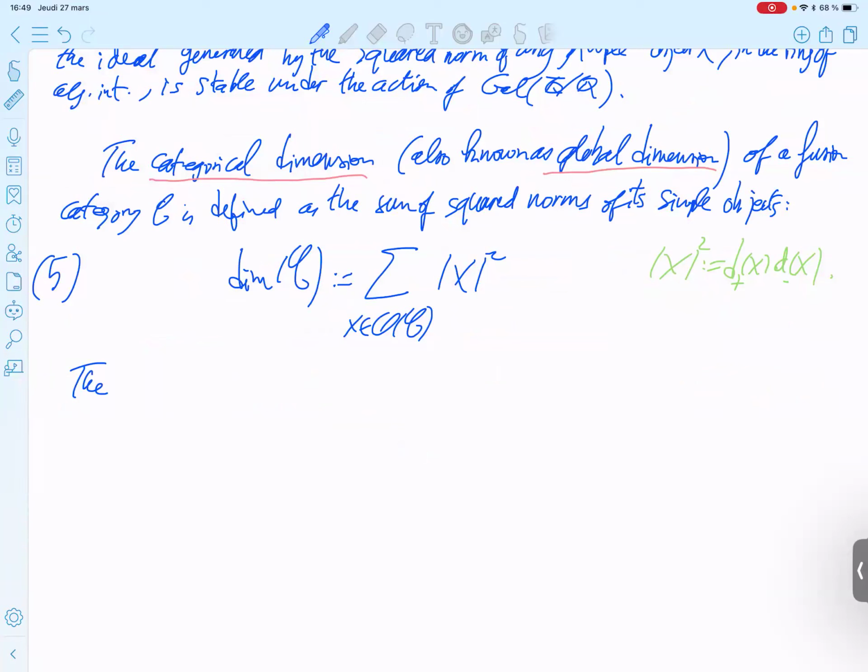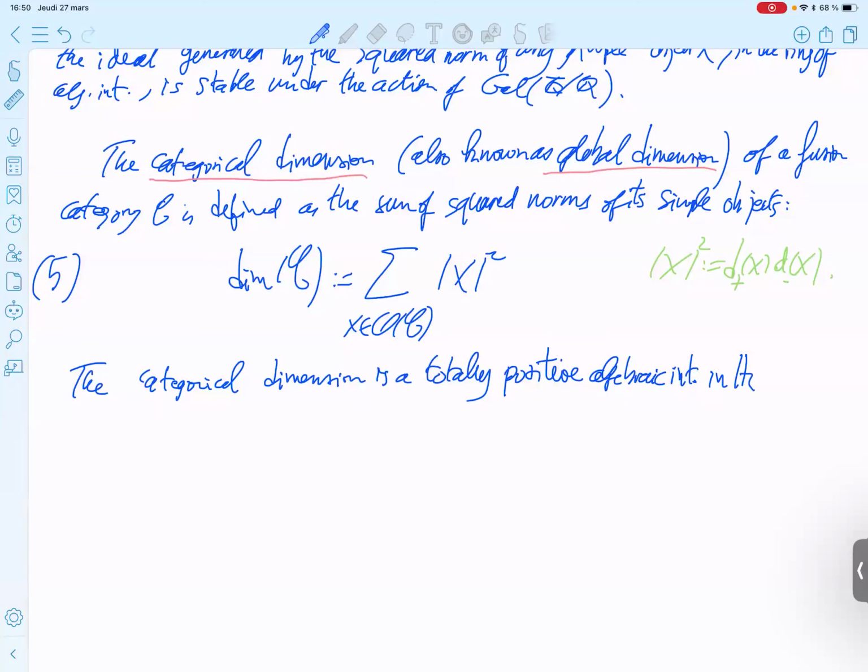So the categorical dimension is a totally positive algebraic integer in K-sig and is independent of the choice of the natural isomorphism.